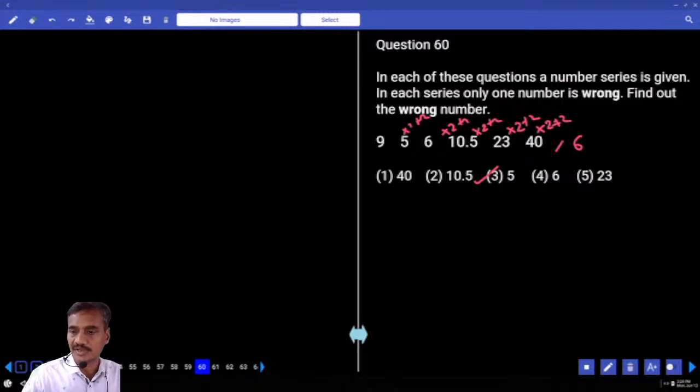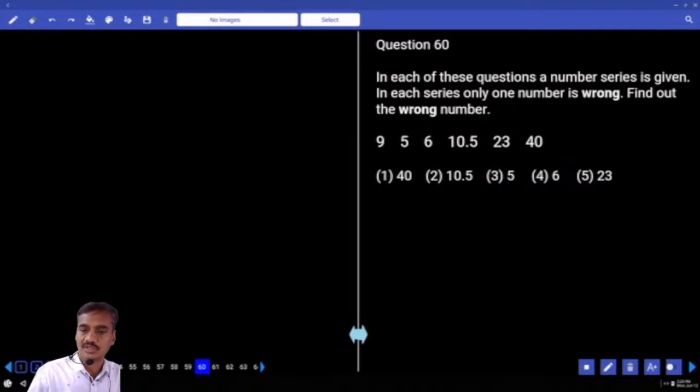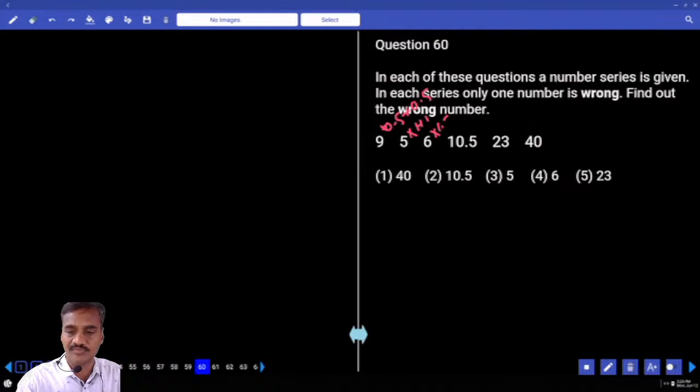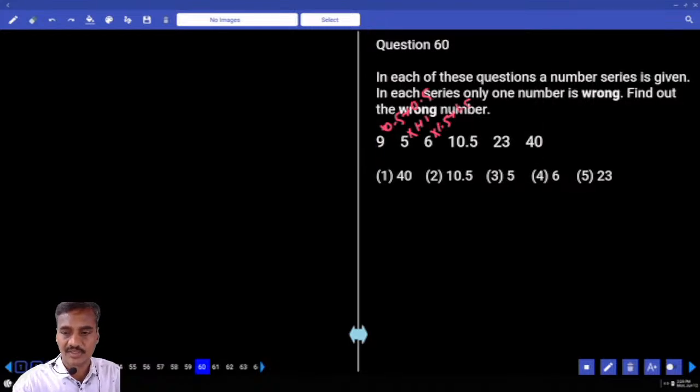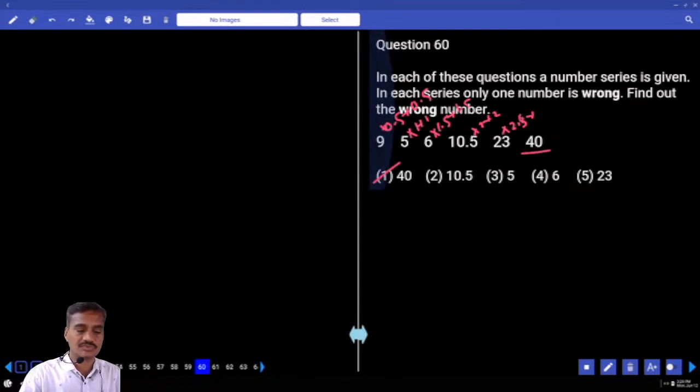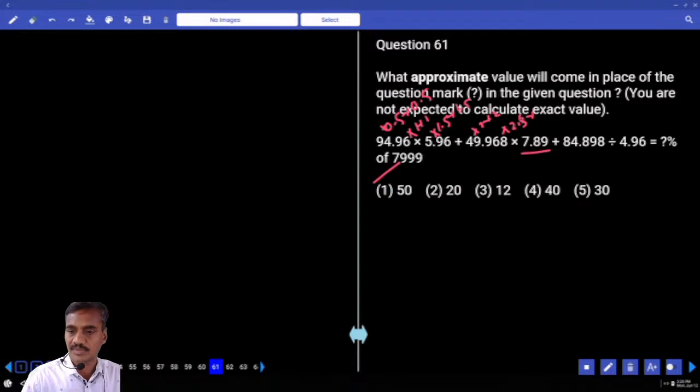And next one, 16. Now in the 16, numbers start with what? 9, 5, 6 and so on. 9 and 5. Once the numbers decrease, from there onwards it is increasing by multiplying by 0.5. 9 into 0.5, 4.5 plus 0.5, that is 5. And 5 into 1 plus 1. The next one into 1.5 plus 1.5, 10.5. The next one into 2 plus 2, 23. Then the next one into 2.5 plus 2.5, and we would need to have a decimal. Hence 40 is the wrong number. Done with this? And next is quant.